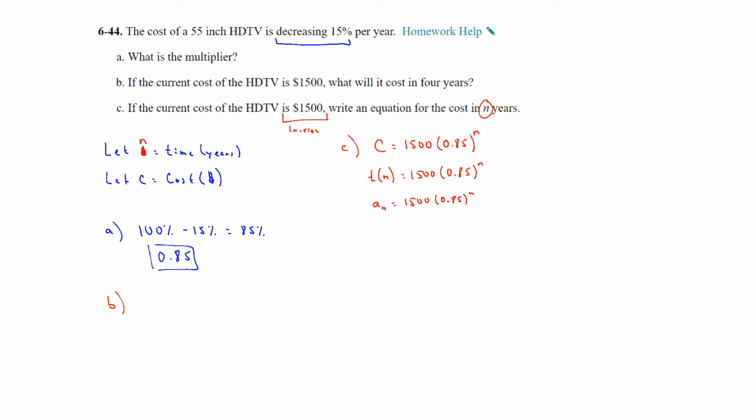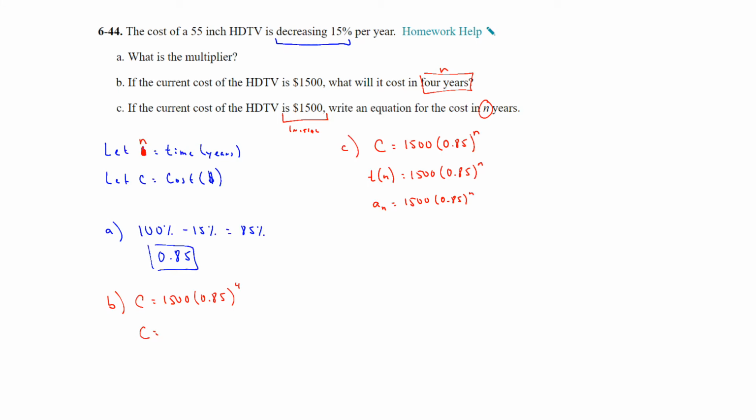But now I'm going to go back to part B and actually answer it, because now it wants to know what will the cost be in 4 years. Now that I have my equation, I can just plug 4 in for n and say the cost is equal to the 1500 times my multiplier raised to the 4th power.